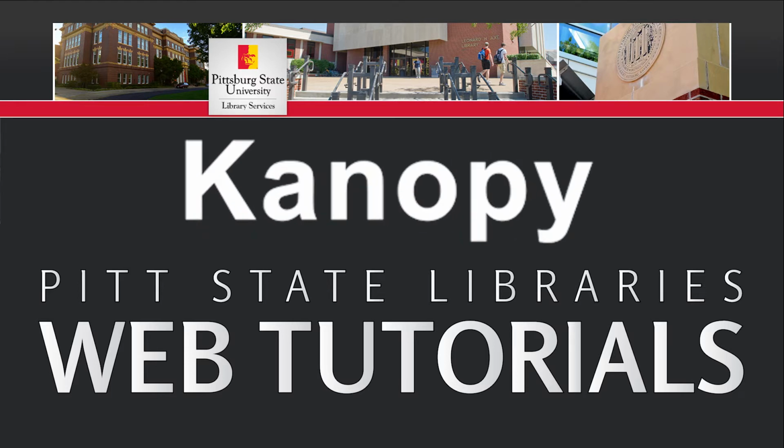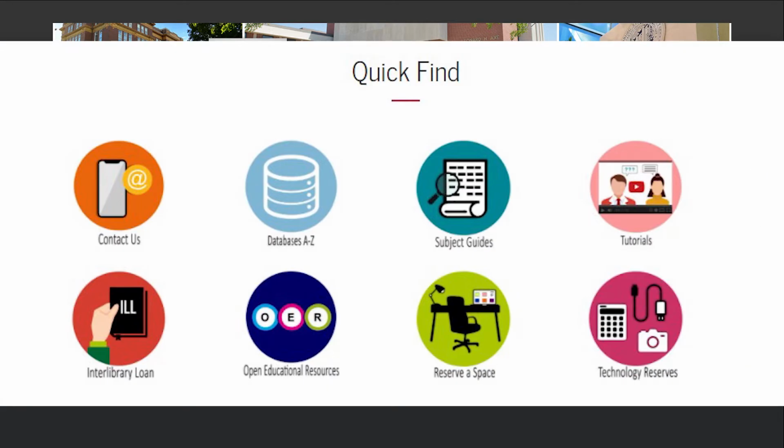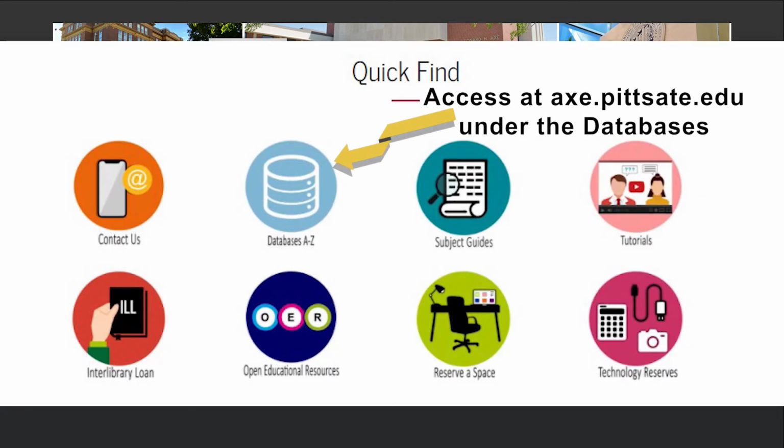Kanopy is a streaming service that has licenses for multiple viewers. So it can be used in class, with student organizations, for watch parties on the web. You can put them in Canvas, or even use them with any individuals with Pitt State credentials. There's no worries about licensing fees or anything like that.